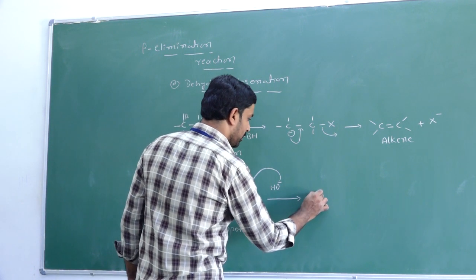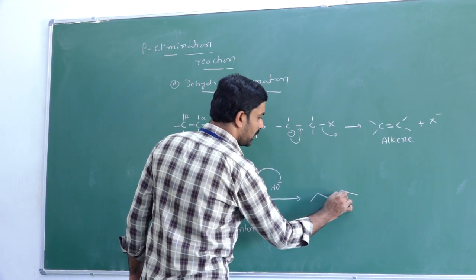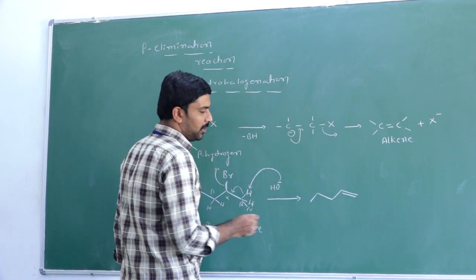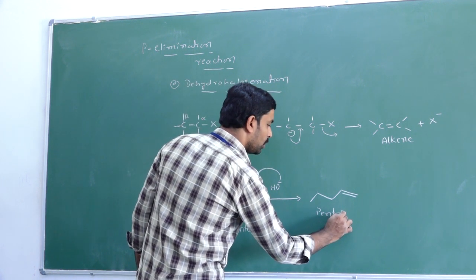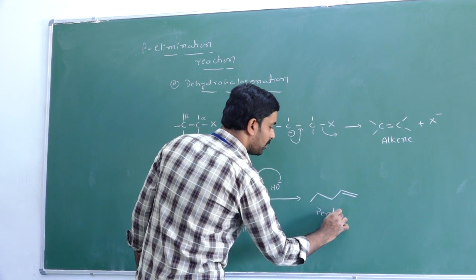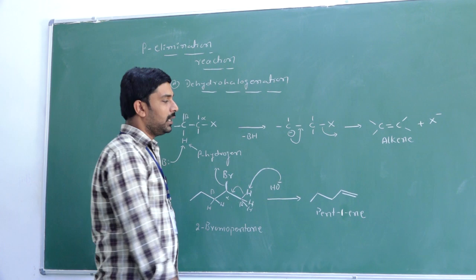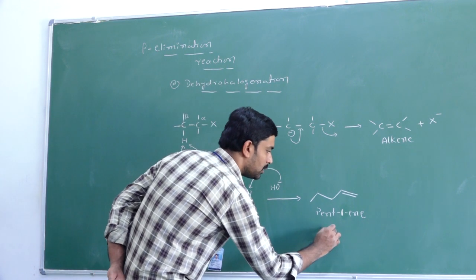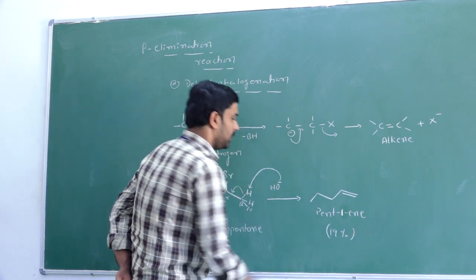That can be represented as 1, 2, 3, 4, 5. Between these two you will get a double bond. What is the name? At the first carbon you have the double bond, pent-1-ene. So the product, what is the percentage? It is only about 19%.